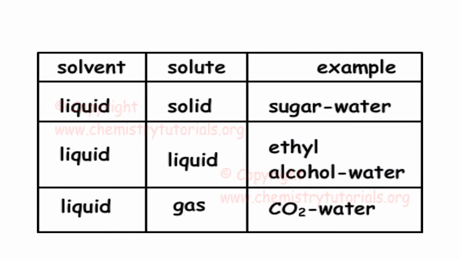Yes, from this table you can understand the examples of solvent, solute and solution. Solvent is in liquid form, it may be water. First, solute is solid. Here the example is sugar and water. Water is a liquid, sugar is a solid. Next, ethyl alcohol and water, both are in liquid form. For example, we showed lemon juice in water, lemonade. Liquid and gas: liquid is water, gas is carbon dioxide.